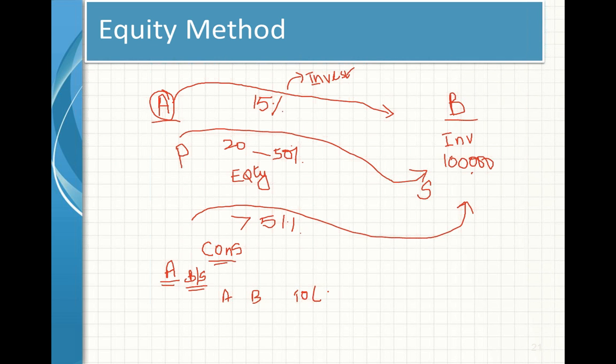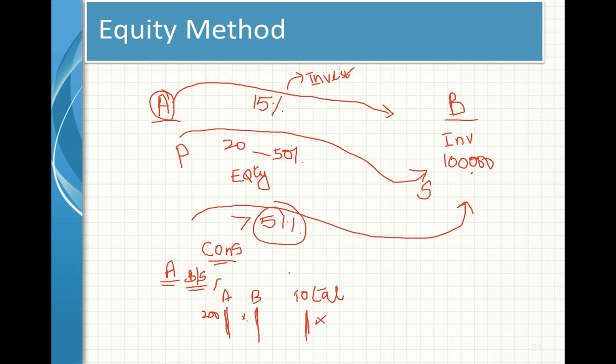To the extent of your investment, if it is 51%, 51% of B will be here, 100% of A will be here, and the total will be recorded here. Say for example, you have a cash balance of 200,000 and here a cash balance of 30,000. 30,000 times 51% will be recorded here, and this amount plus this amount will be recorded in the total.